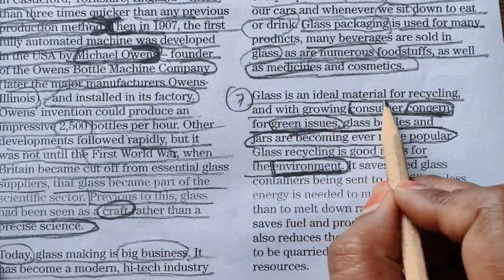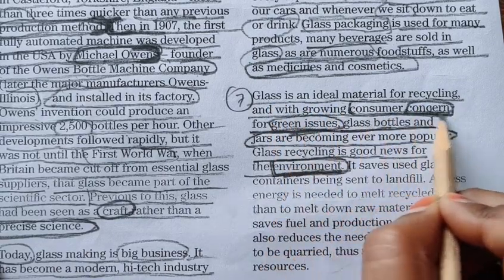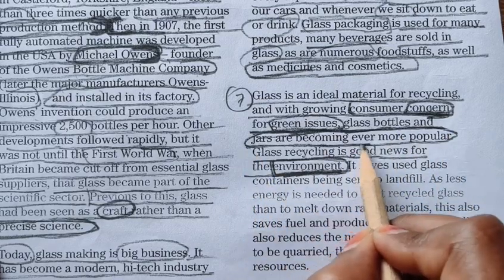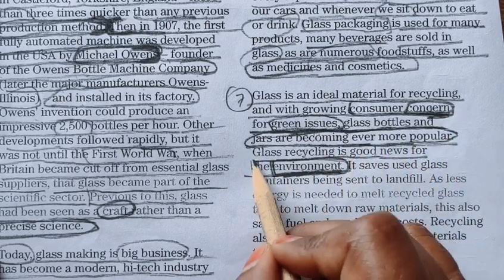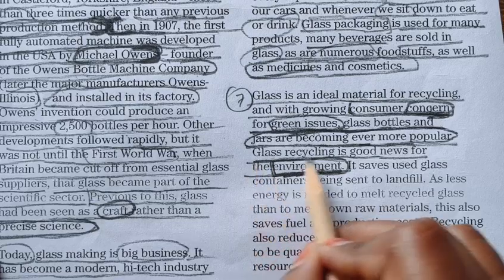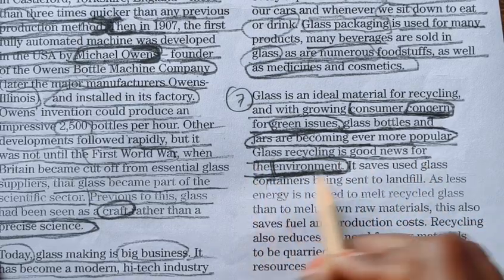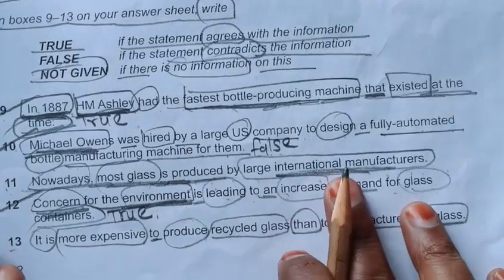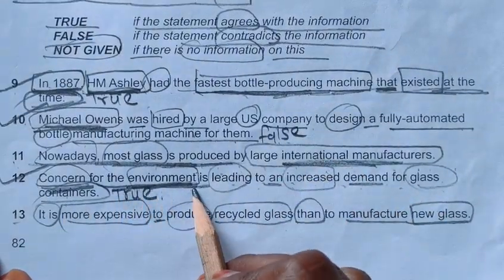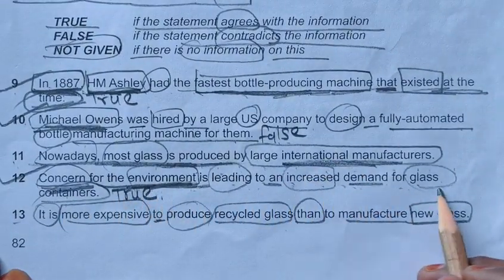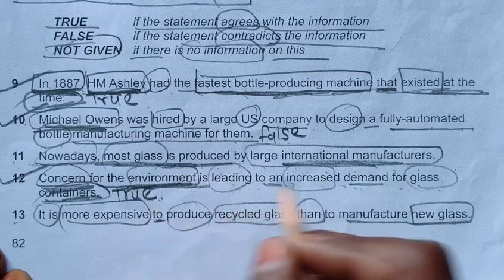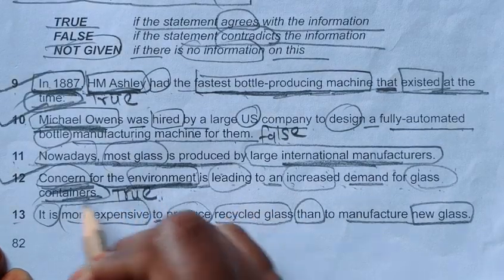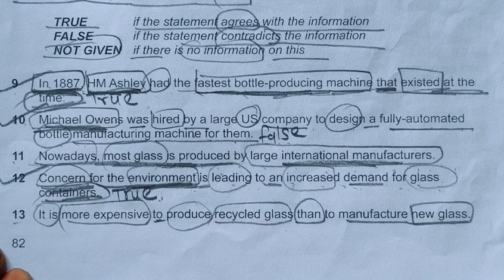Glass is an ideal material for recycling, and with growing consumer concern for green issues, glass bottles and jars are becoming ever more popular. Glass recycling is good news for the environment. Okay, I hope you have understood this. The concern for the environment is leading to an increased demand for glass containers. So these statements agree with each other, so that's why we have written true, and we will write true in front of 12 in our answer sheet.